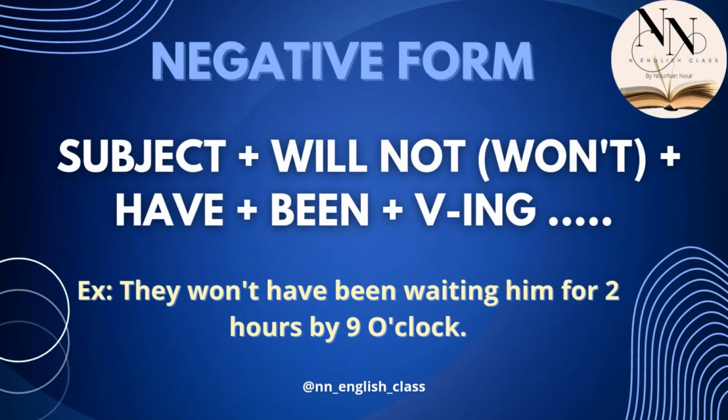And now let's move to the negative form, and it's super duper easy. So we will put the subject plus will not or won't plus have plus been plus the verb plus ing. And we'll continue the rest of the sentence. For example, they won't have been waiting him for 2 hours by 9 o'clock.